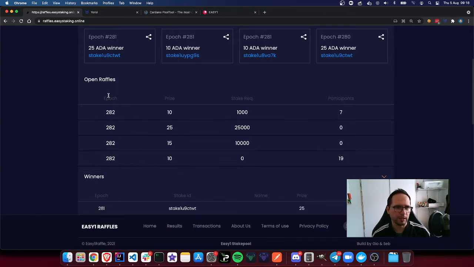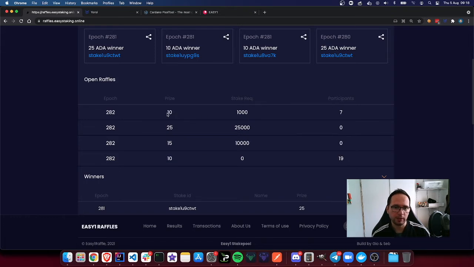The next section is the open raffles and shows the raffles that are currently open. In these tables you can see the epoch the raffles belong to and the prize, and you can see that we have 2 raffles open for a 10 ADA prize, 1 raffle open for 15 ADA, and 1 for 25. And we also have the stake requirements. Of course, larger prizes will require a higher stake amount. This is in order to make the raffles fair for all the participants. There will always be a raffle that has no stake requirement. It is open to everyone, basically. And the prize will always be 10 ADA.